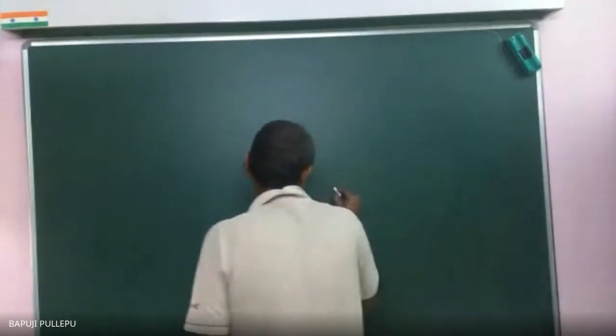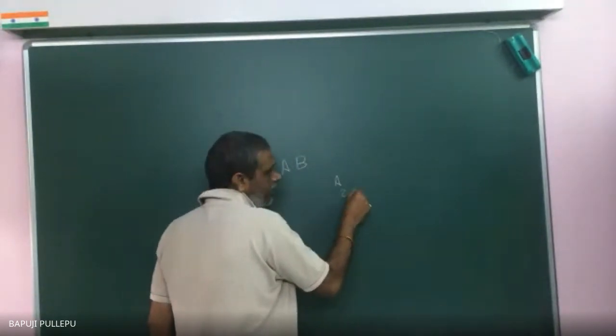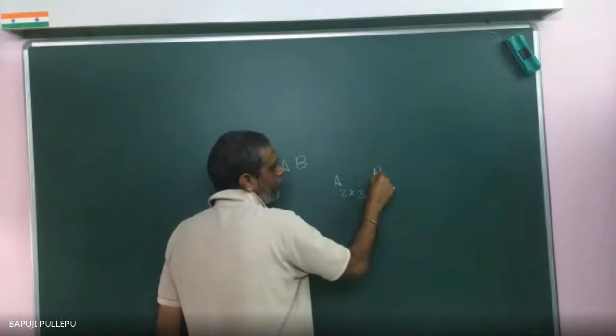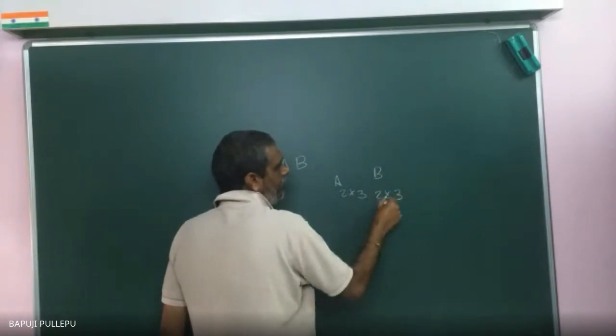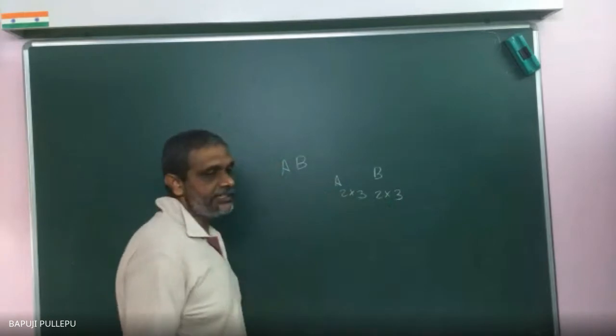Now, suppose A order is 2 by 3 and B order is 2 by 3. Is there any chance for AB to exist? No, sir. Why? Because the column of A is 3 and the row of B is 2, they are not equal.